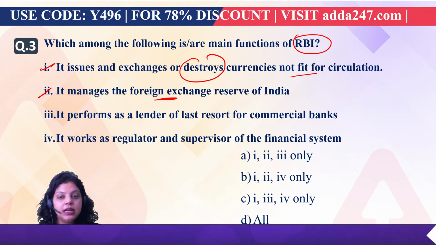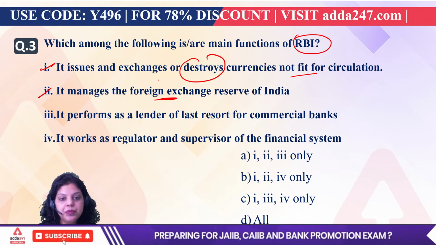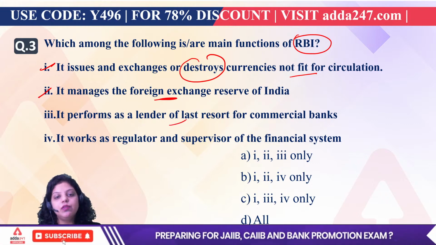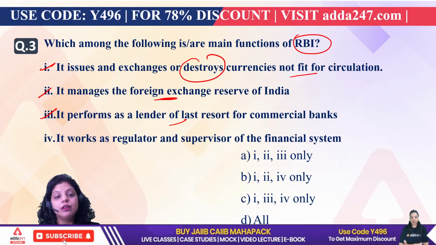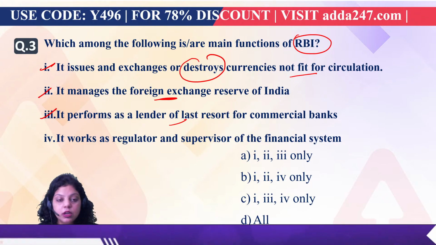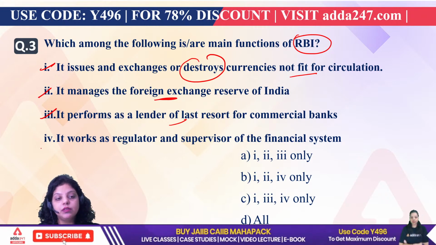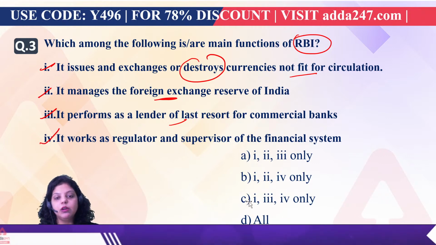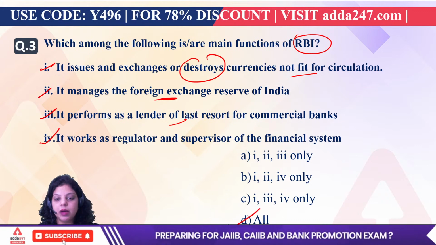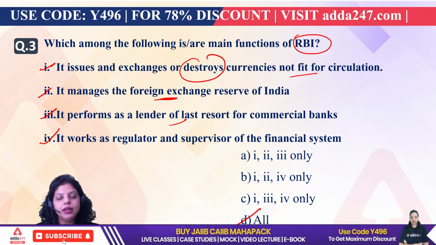Okay, so the right answer, the second option is also true. Third is saying it performs as a lender of last resort for commercial banks. That is also true: whenever commercial banks require money and have no other options, then RBI is going to help them. Next, it works as a regulator and supervisor of the financial system. That is also true. So the right answer will be all of the above, that all are the functions of the Reserve Bank of India. Very good. So the right answer will be D. Okay, now next question.